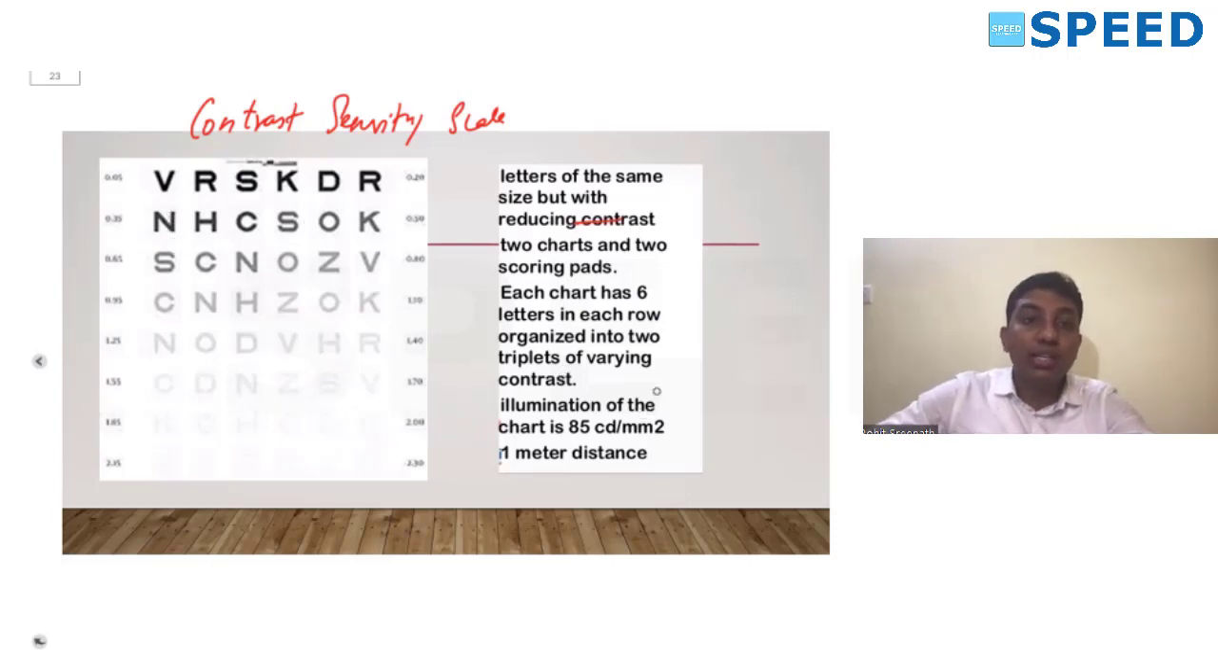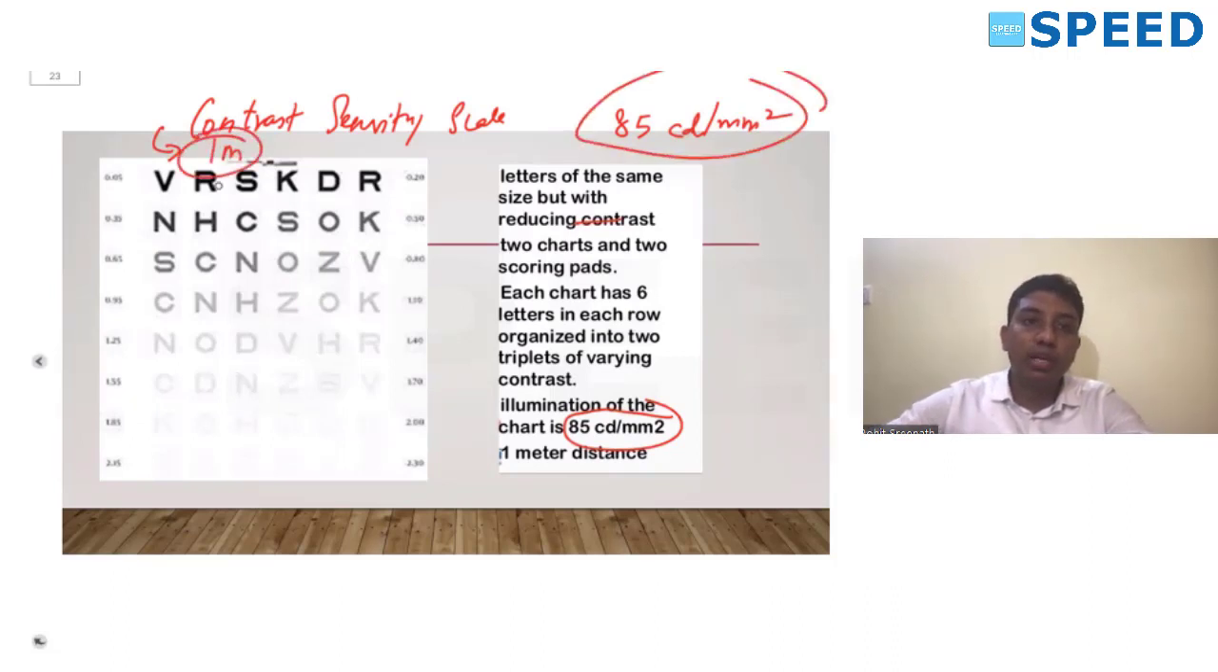They can ask you what is the illumination of this chart. So remember, the illumination of this chart is 85 candela per meter square, and the Pelli-Robson chart is done at a distance of 1 meter. So this also they can ask you. This is very important. So there are 6 rows of letters, each decreasing in contrast from the highest to the lowest.